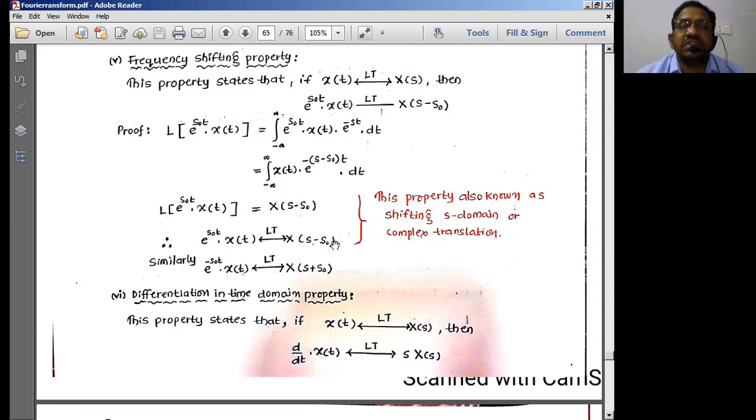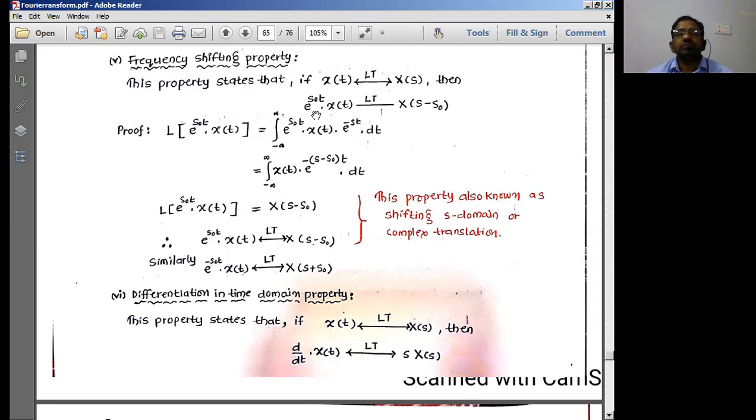But exactly the reverse happens in the case of the frequency shifting property. This property says that if there is a shift in the frequency of s naught, the same thing is seen in the time domain as something like this. If there is a minus s naught shift in the frequency domain, you're going to find e to the power plus s naught t in the time domain.